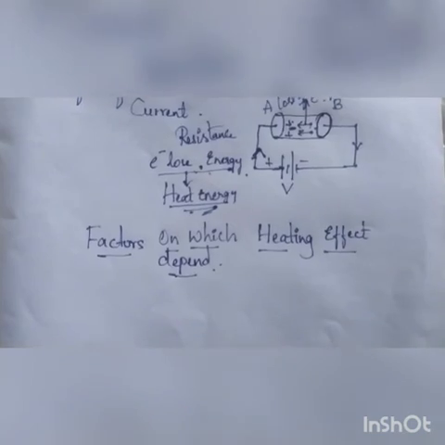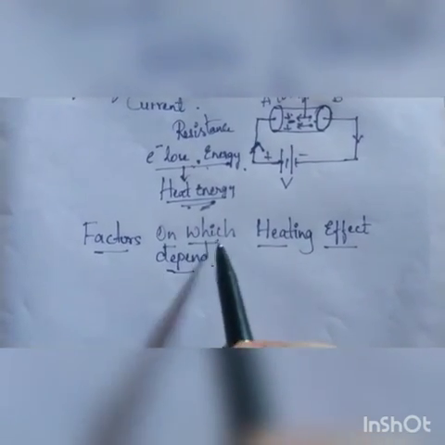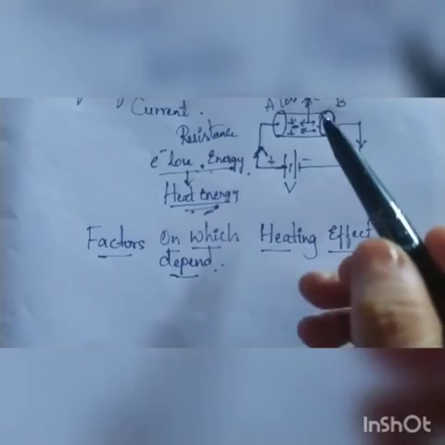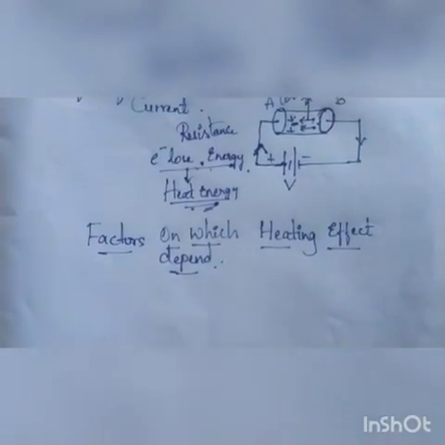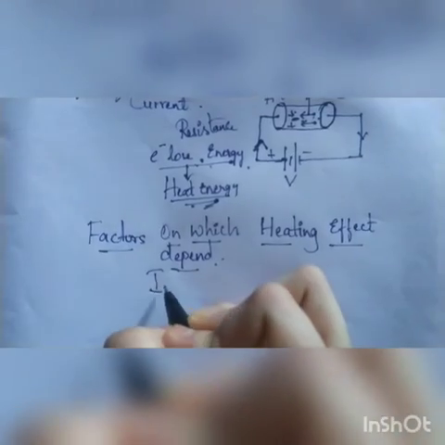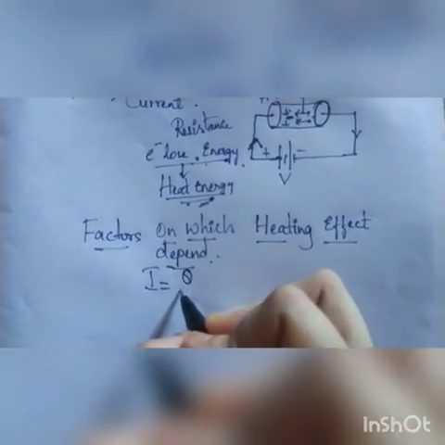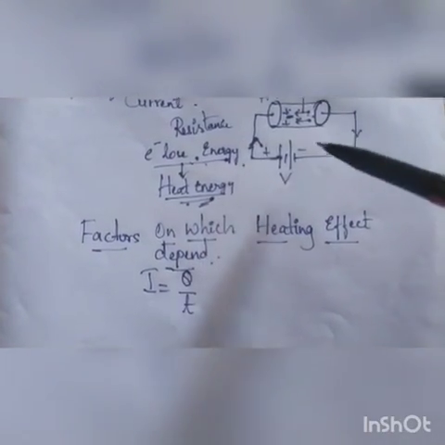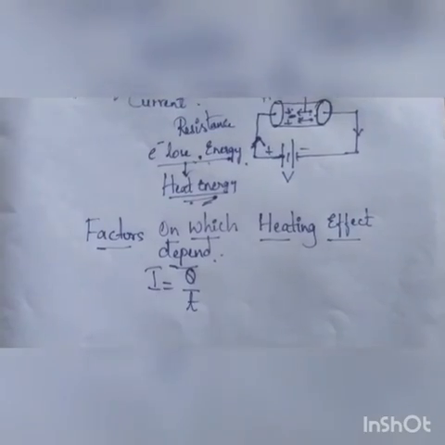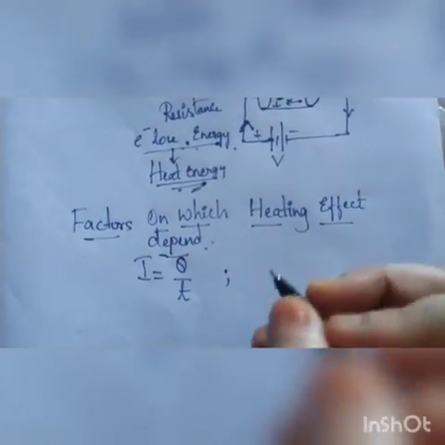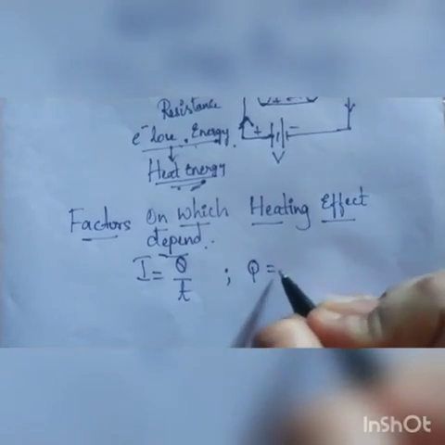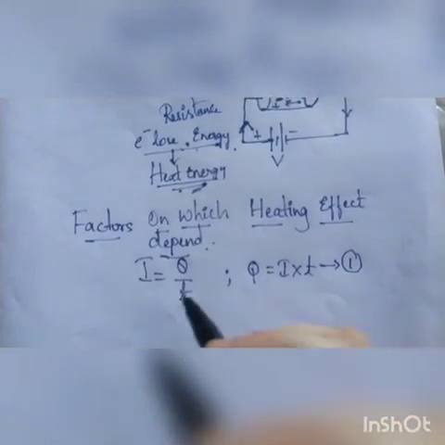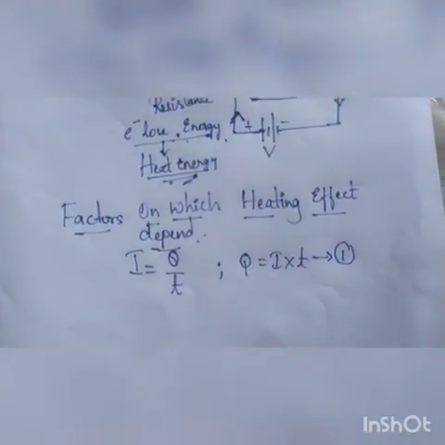Next, importantly, the factors on which the heating effect depends. Now I have supplied a voltage and current will pass through the conductor. What can I write for the current? Current is equal to the charge divided by the time taken, isn't it? Charge means how much charge flows in a given time. So I can simplify this expression as Q = I × t. Let me take it as equation number 1. I have taken the charge in terms of the current. Now if potential